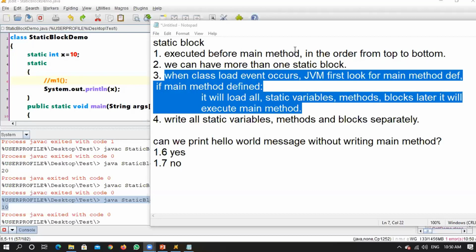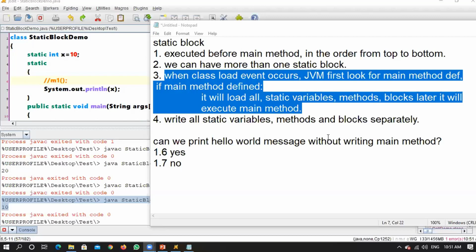Sir, what will happen if we do not declare the main method as static? I didn't get your question, Ryan. What will happen if we do not declare the main method as static? See, once you call the JVM, the JVM will be looking for one function, right? Which function will it be looking for?